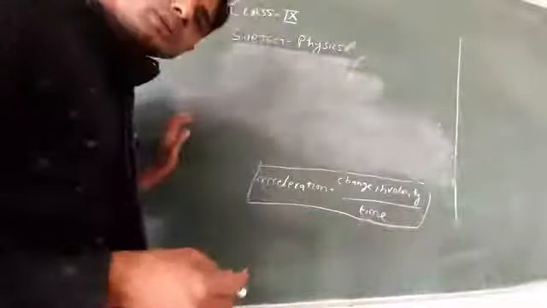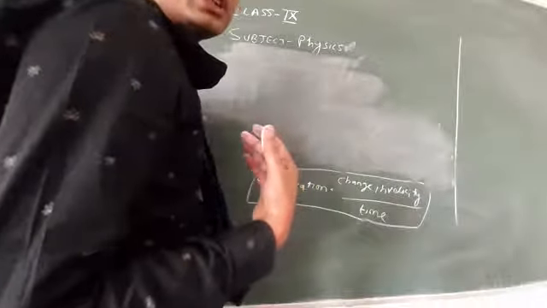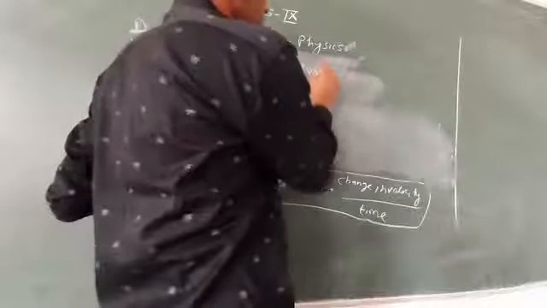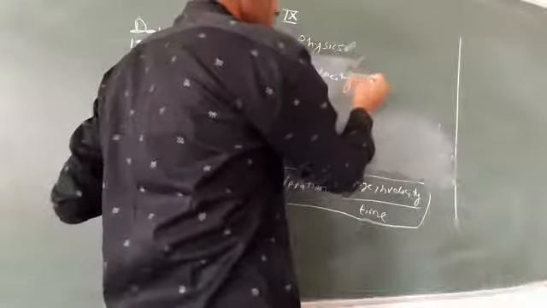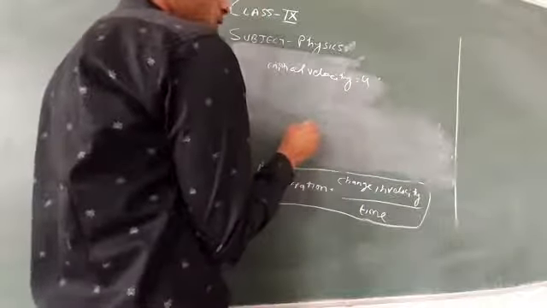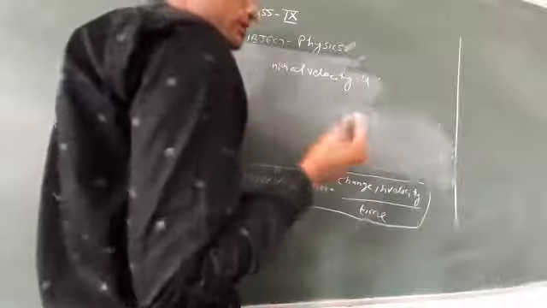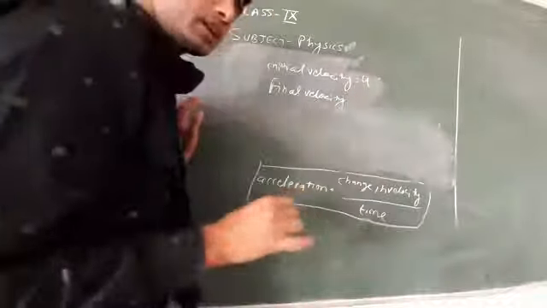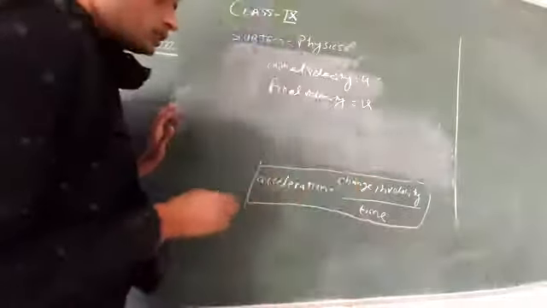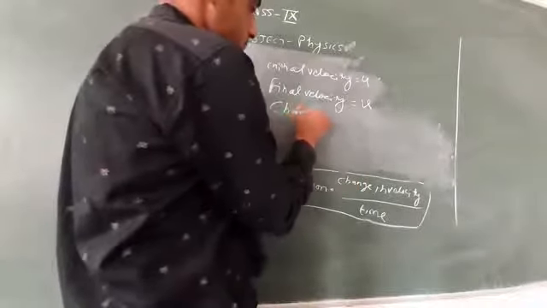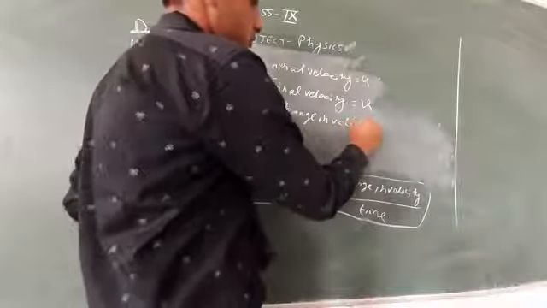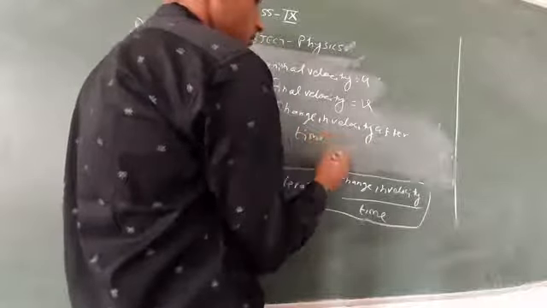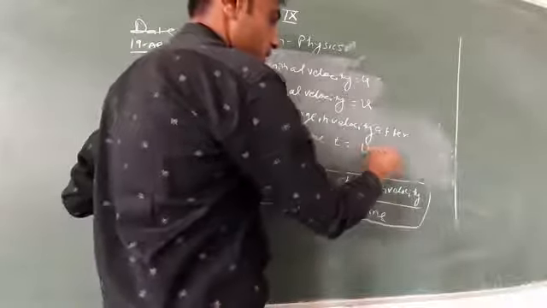If a body is moving with initial velocity u, and the velocity after time t is the final velocity v, then the change in velocity after time t is v minus u.